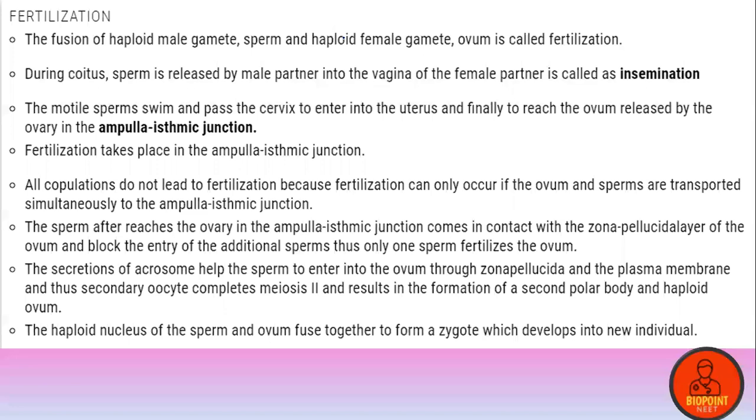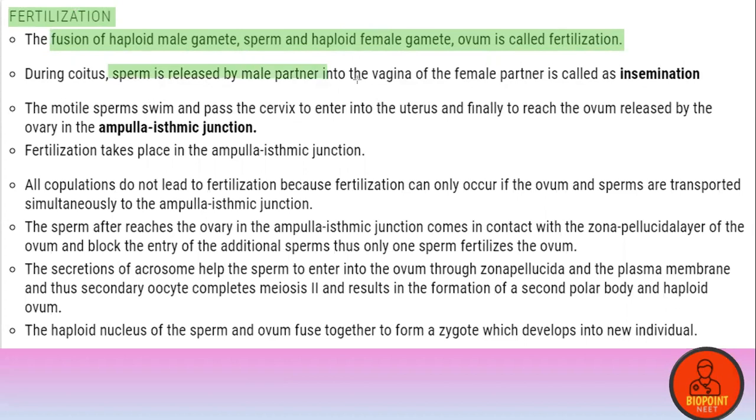So this is actually a highlighting. I'm going to highlight each and every point for you right now. So listen very carefully. Fertilization: fusion of haploid male sperm and haploid female gamete is known as fertilization. During coitus, the sperm is released by the male partner into the vagina of the female partner, and that process is known as insemination.